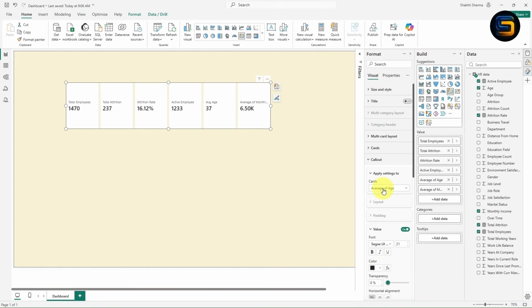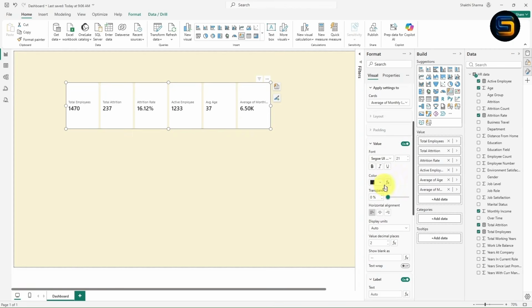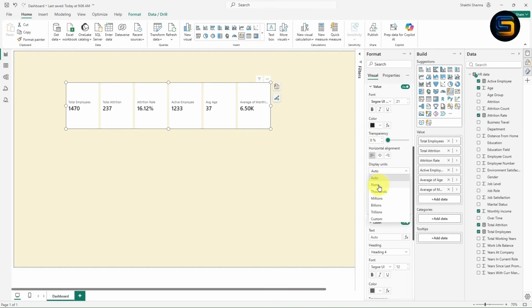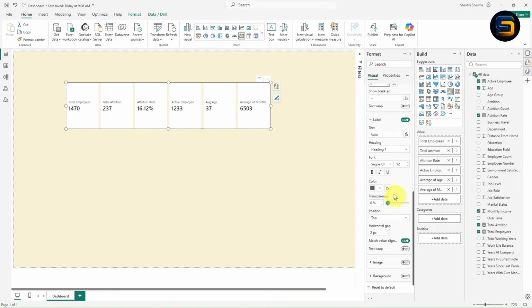So what I will do, I will click on this card. Now click on average of monthly income, go to value. Instead of auto, click on none. And instead of 2 decimal places, I will reduce to 0. Now the average of monthly income is perfect. Now I will change the name. I will go to label. From here I will give the name as AVG, average monthly pay. Now I think this name is perfect.